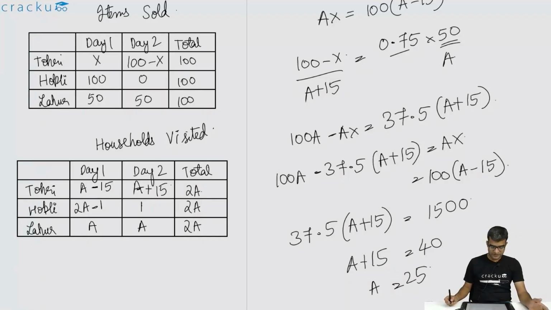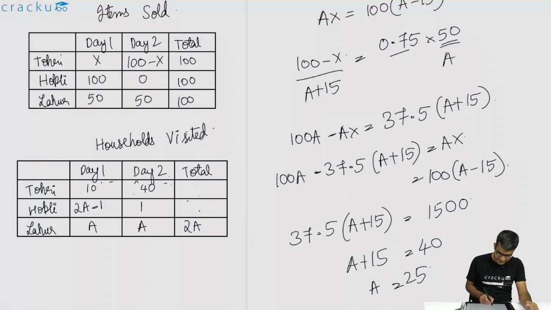If A is equal to 25, we can write down the values. A minus 15 over here will be 10. This is A plus 15, that will be 40. The total number of households visited for each one of them is 2A, which will be 50. This is A, so this is 25. This is A, so this is 25. This is 2A minus 1, so that is 49.